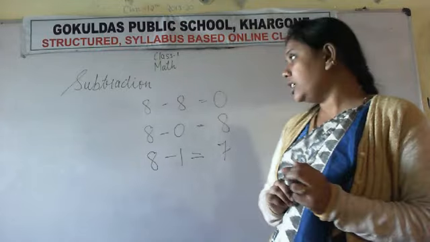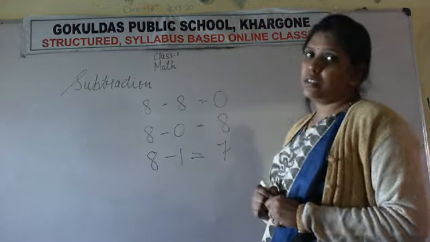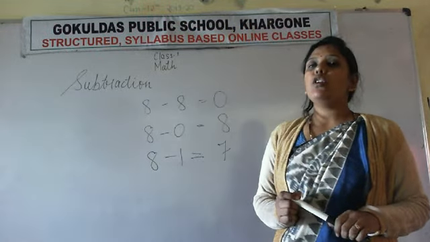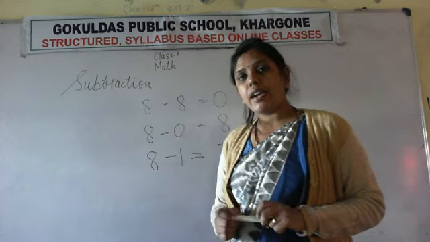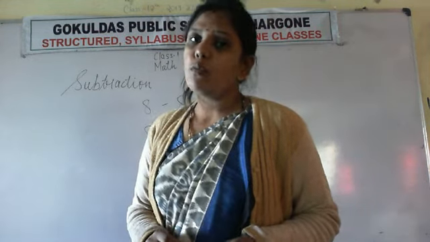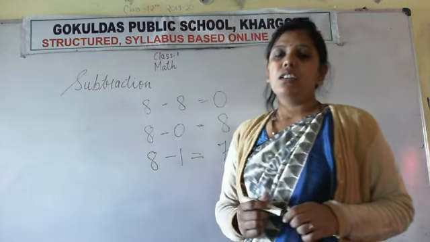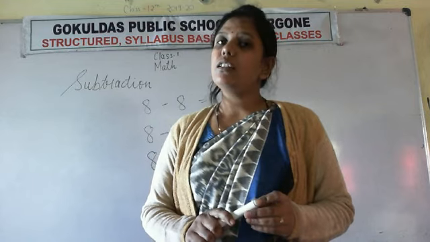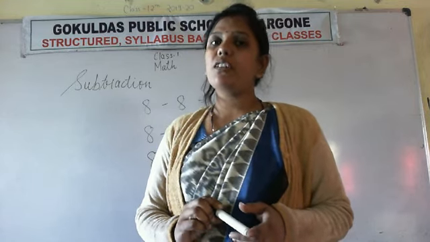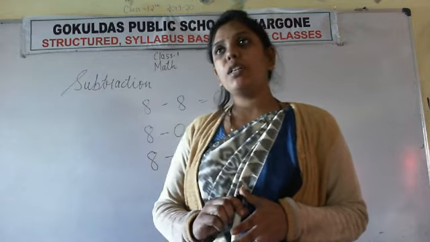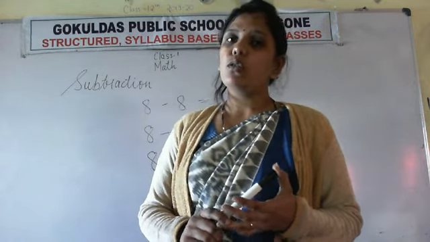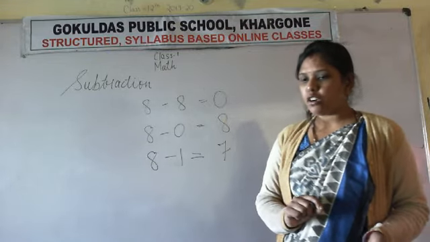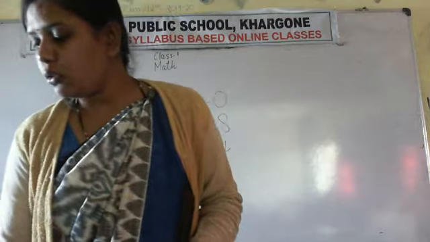Okay, and one last fact that you should remember, that we always subtract a smaller number from a bigger number. The first number should be the bigger number and the number that we are subtracting from it should be the smaller number. हम हमेशा बड़े नंबर में से छोटे नंबर को subtract करते हैं. Okay, so these are some facts that you have to remember. Not just now you have to write it, but you have to remember it.